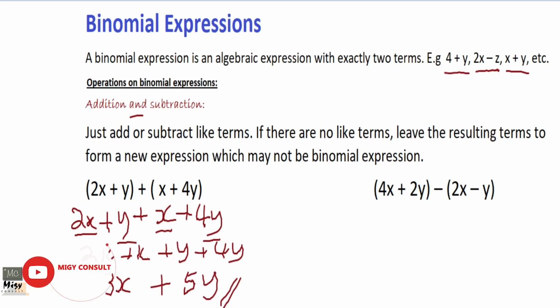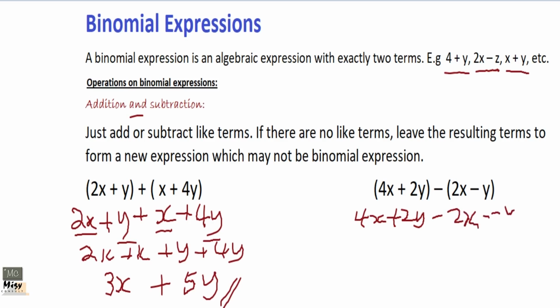Let's check out this one. This first parenthesis will be like this: 4x plus 2y, but it is minus everything inside. So it is not minusing only the first number, it's minusing everything inside. So it is minus 2x minus y.